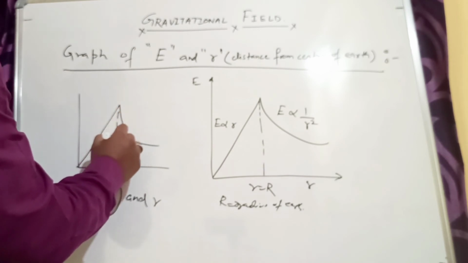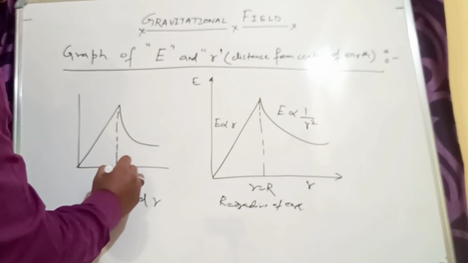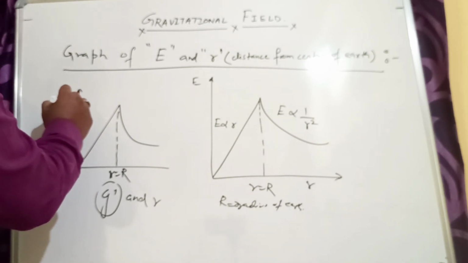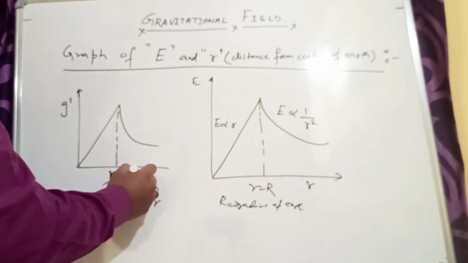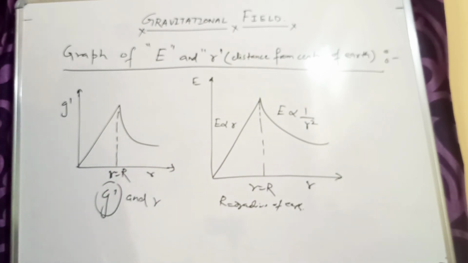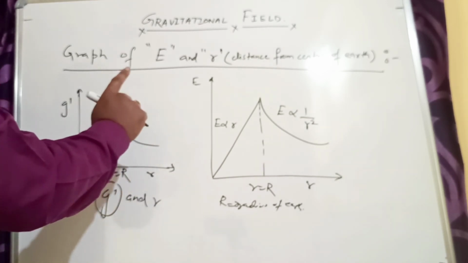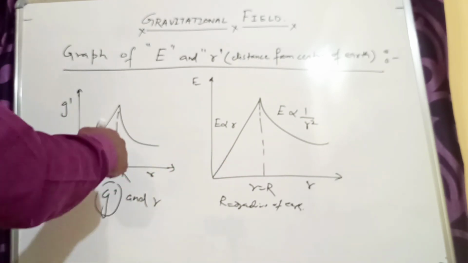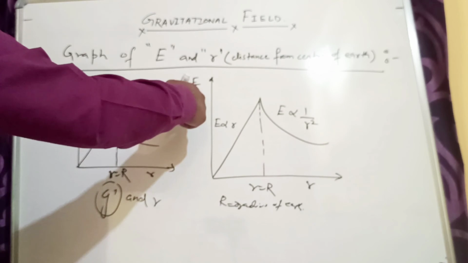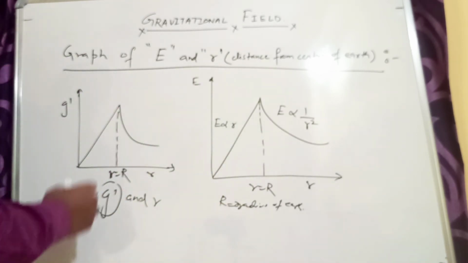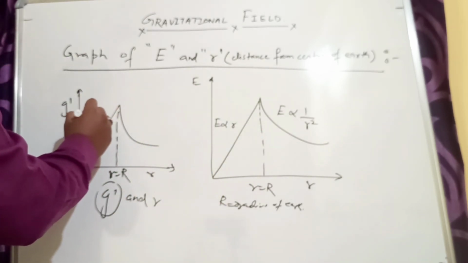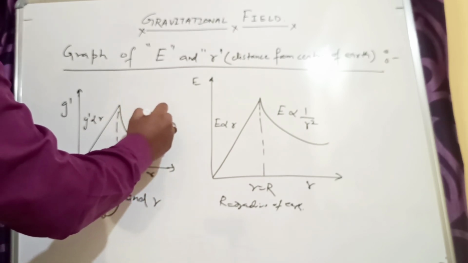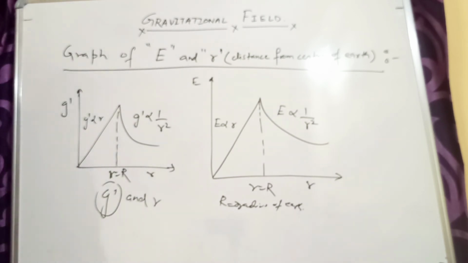This was the point where r was equal to capital R, on the y-axis we plotted g dash, and this was the axis for r. Ultimately we get the same type of graph for g dash and r, and for E and r. This was the portion where g dash was directly proportional to r, and this was the region where g dash was inversely proportional to 1 upon r square.